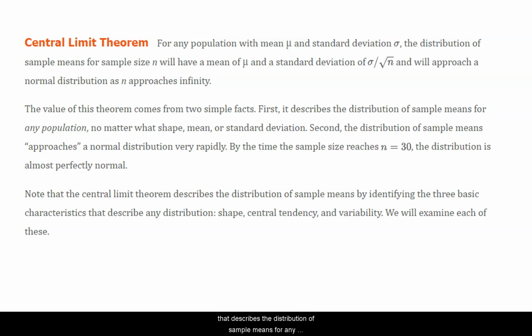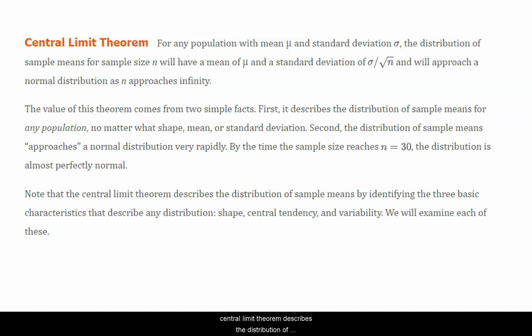The value of this theorem comes from two simple facts. First, it describes the distribution of sample means for any population, doesn't matter what it is. Could be talking about needles on an evergreen tree, or heights of people, or IQ scores. Second, the distribution of sample means approaches a normal distribution very rapidly. By the time that sample size gets up to about 30, it's always normal. And we never consider too many contrary examples. We don't sweat it if it's below 30.